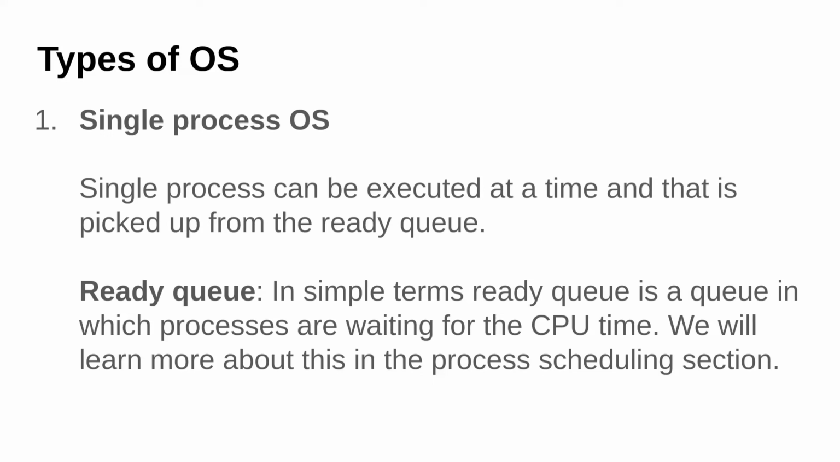Types of operating systems. The first type is single process OS. A single process OS, as the name suggests, has a single processor and only one process at a particular time can be executed. The process that has to be executed is picked up from a queue known as a ready queue. A ready queue, in simple terms, is a queue in which a process is waiting so it can get the CPU time, so it can process its task and run the instructions. We will learn about the ready queue more in the process scheduling section, which is coming ahead.